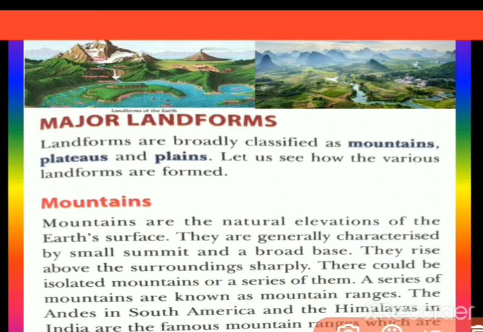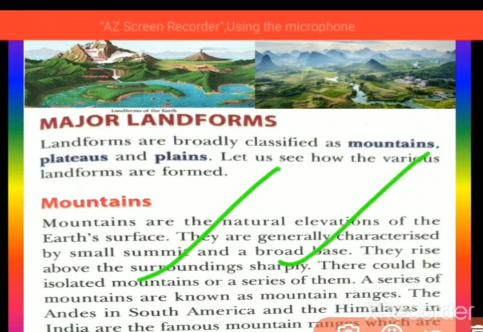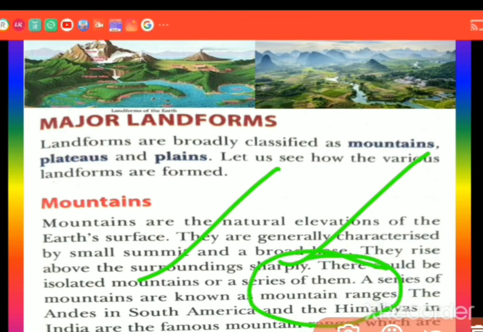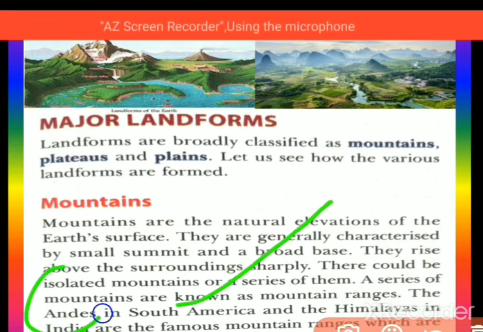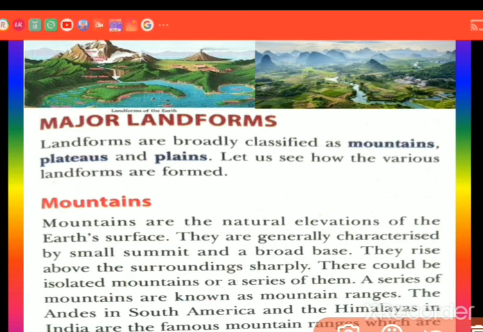There could be isolated mountains or a series of them. Keep in mind, isolated mountains means single mountains, or it can be a series of mountains one after another. A series of mountains is known as a mountain range. Let us see some examples. The Andes in South America. Keep in mind this mountain. And the Himalayas, keep in mind where it is, in India.